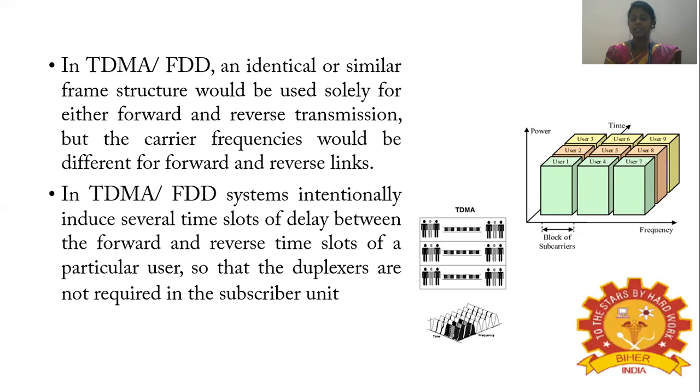So there is a time delay between the forward time slot and the reverse time slot, so that no duplexer is required. Whereas in the case of an FDMA system, we said there is a need for the duplexer, since the data is transmitted from the base station to the mobile unit. In the case of the TDMA system, the duplexer is avoided by intentionally inducing time slots of delay between the forward and the reverse time slots.